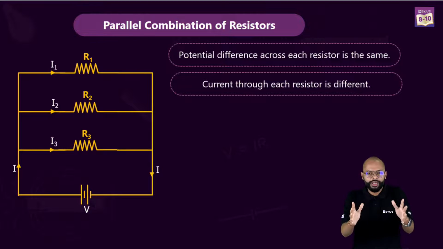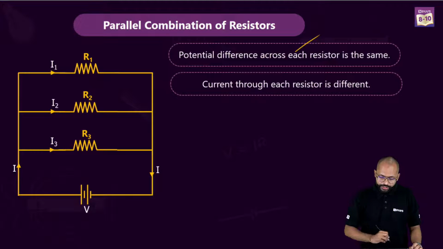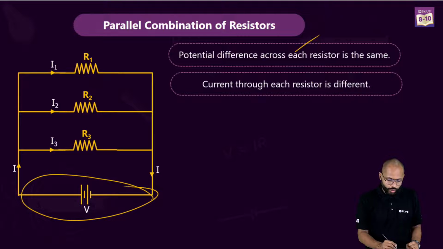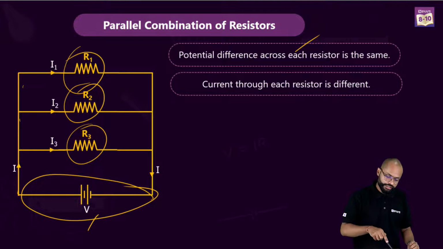Let's go to mathematics. Let's talk derivations. Potential difference across the resistors is the same. Why, sir? Come on. This is one node and all the nodes have common points, which means if this is V, it is going to be V.